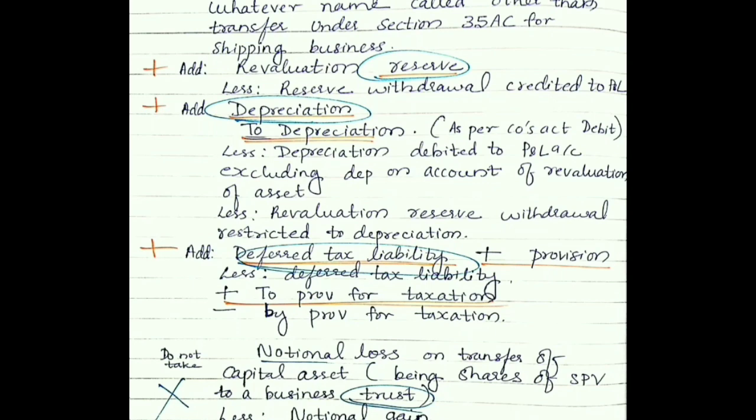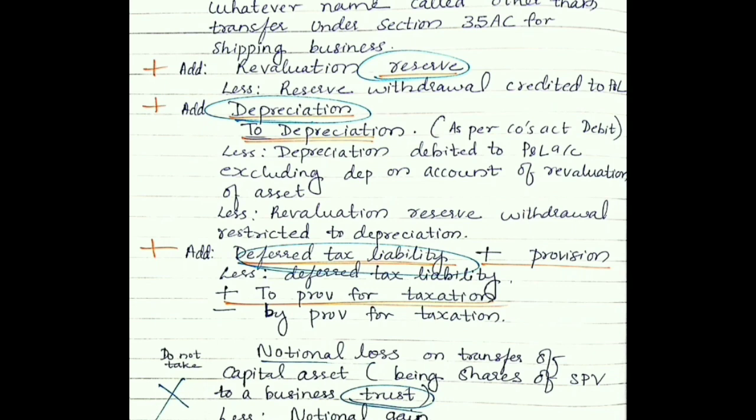First, let us see: net profit as per P&L will be given in the question. We have to add back revaluation reserve. So all revaluation reserve will be added back, and if we have withdrawn anything earlier, it will be deducted.